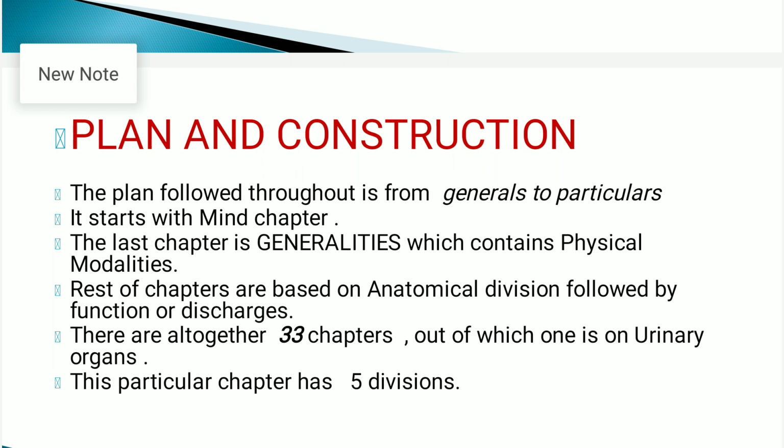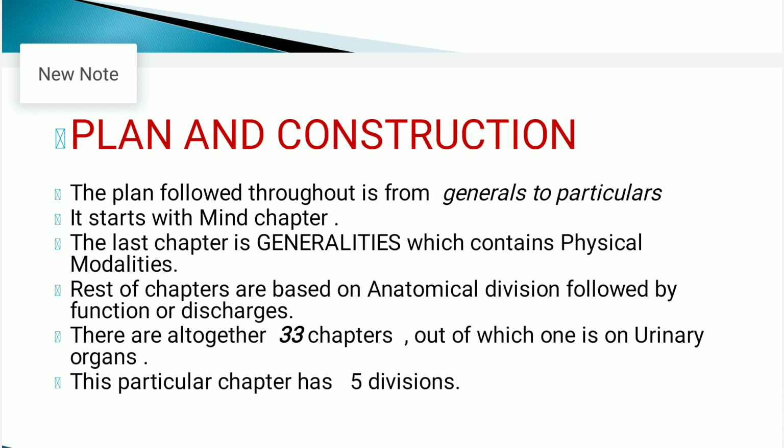In the examination, many students write down under plan of construction that there are 7 sections in the Kent repertory, but this is wrong. In Kent repertory, there are 33 sections as we discussed earlier.